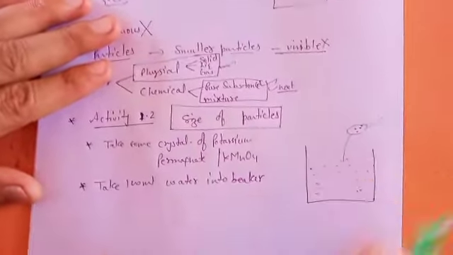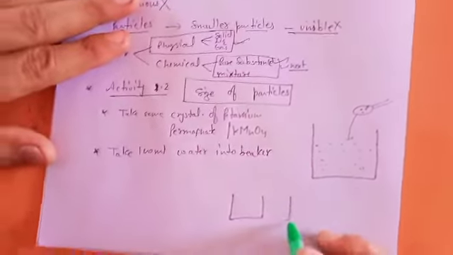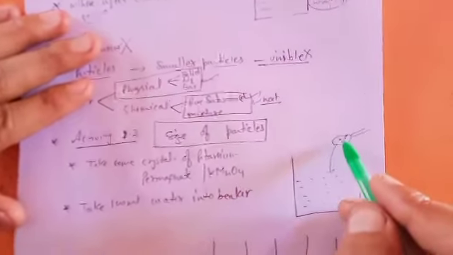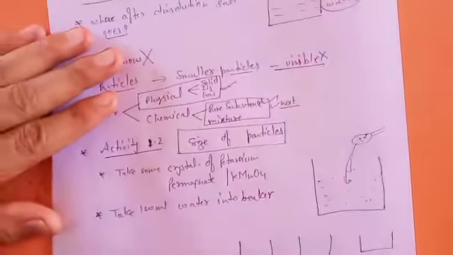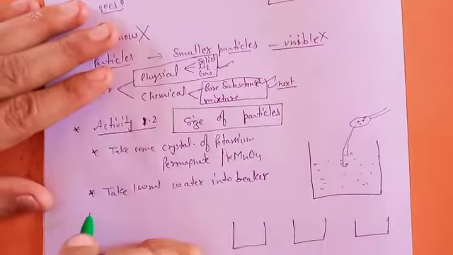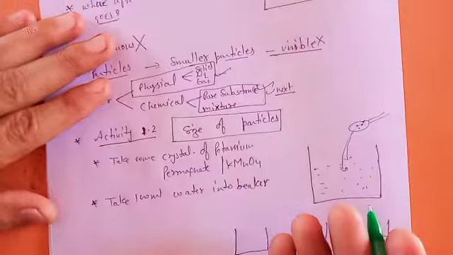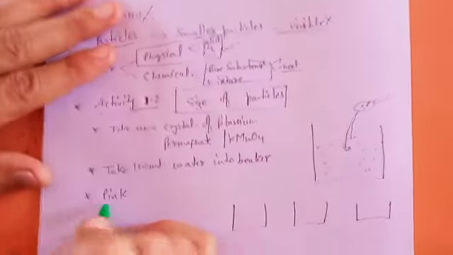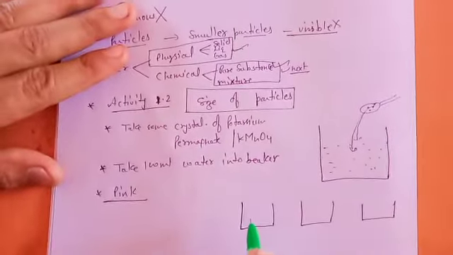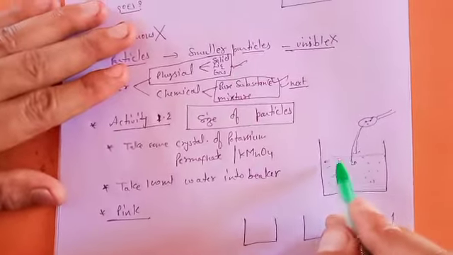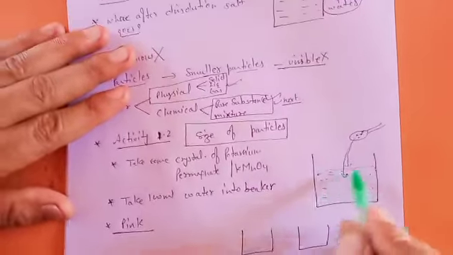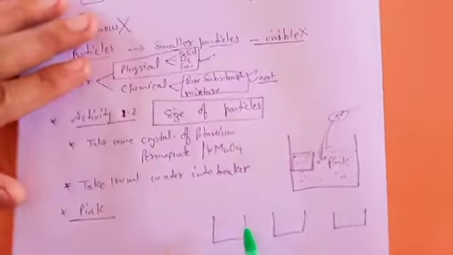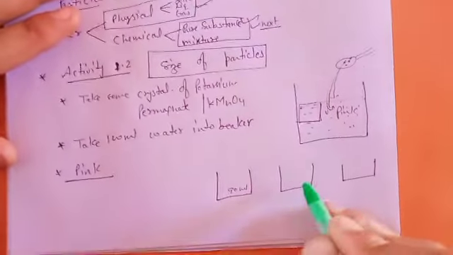Okay, and in the book you have seen that he has clearly shown different beakers. So what will you observe when you add this crystal into this water? The color. He asks what will happen to the color of the solution. So the color of the solution after dissolution becomes pink. Now he says take only 10 ml of this pink solution, which has become pink after adding, and these other beakers each contain 90 ml water.